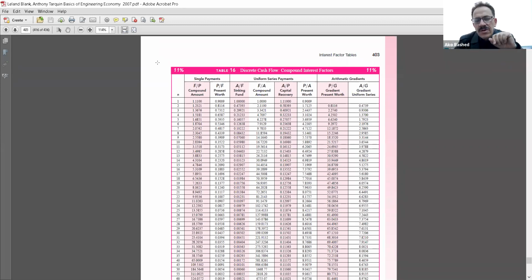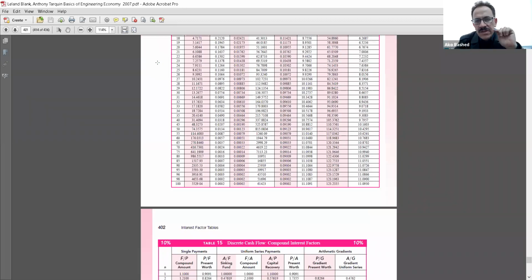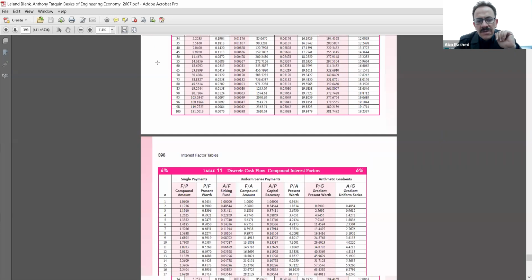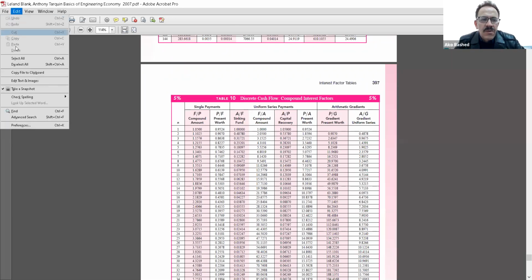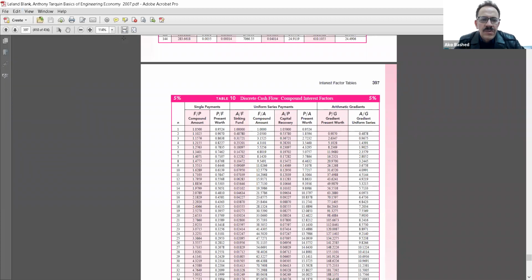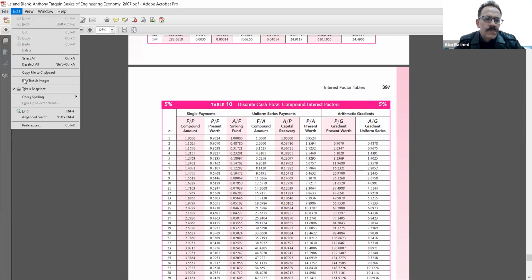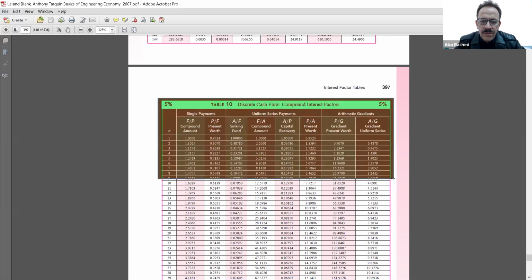So yes, I'm not in the correct table. I should use the correct one. So there is another one. This is for 10. This is for 8. And here's for 5. So I have the correct table. Now, I want you to be aware how to use this table.